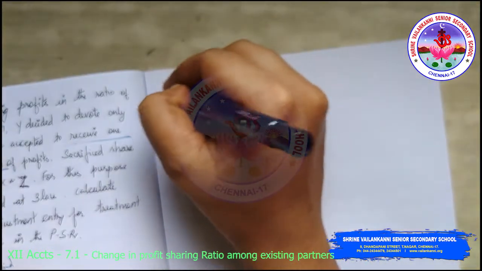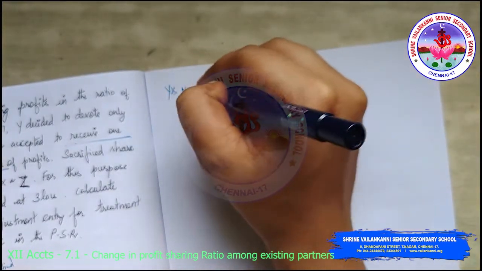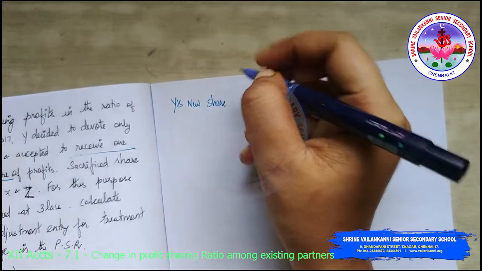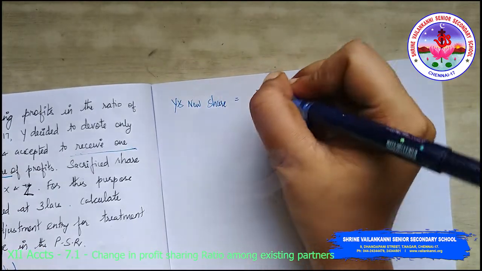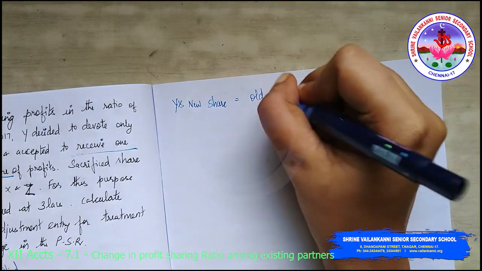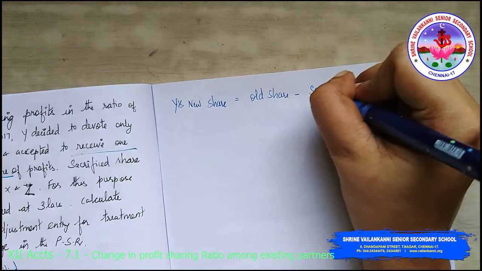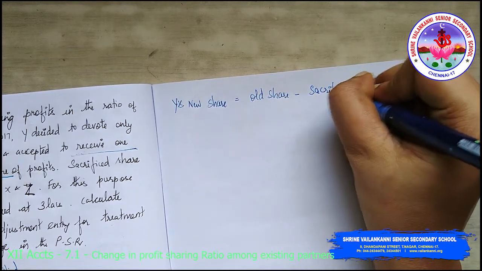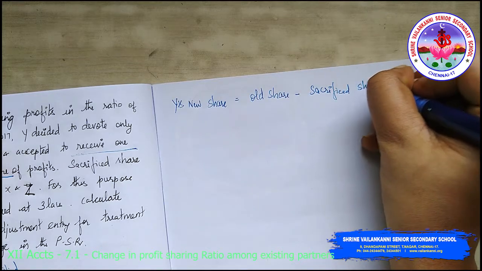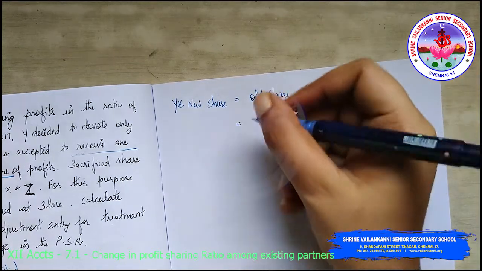Now what is the new share of Y? Y's new share is equal to old share minus sacrificed share. What is the old share?